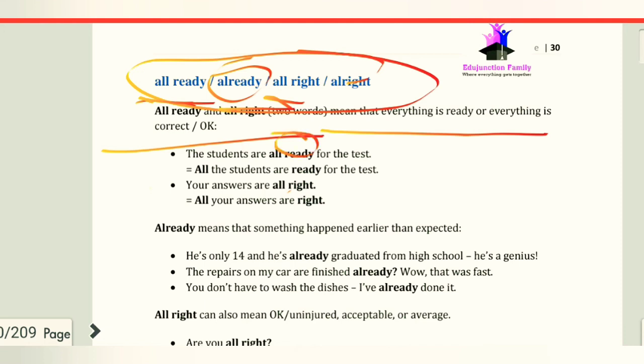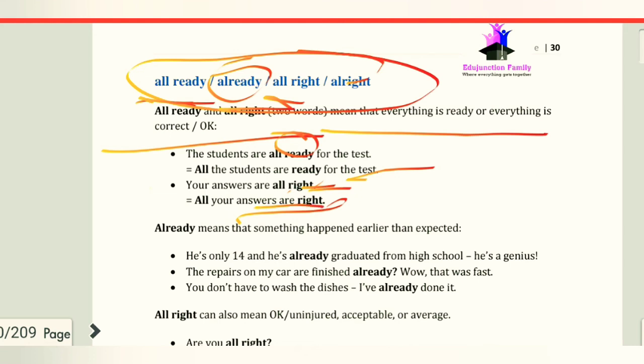It means that all the students are ready for the test. If we have the sentence, your answers are all right, it means that all your answers are right.